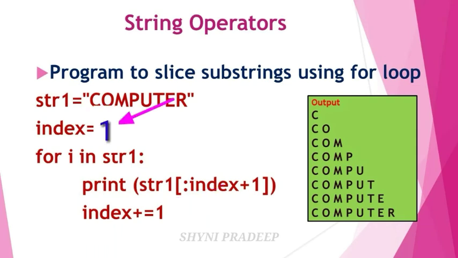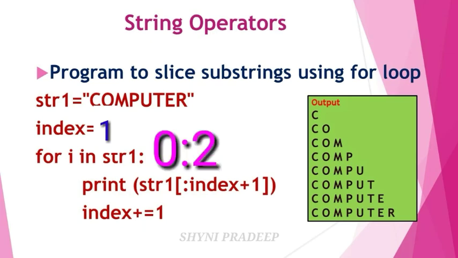Okay, so see the next letter O and see the print statement. The starting value is not given here but you have to take it as 0. The end value is given, that is index plus 1. Now what is the index value? 1. 1 plus 1, 2.